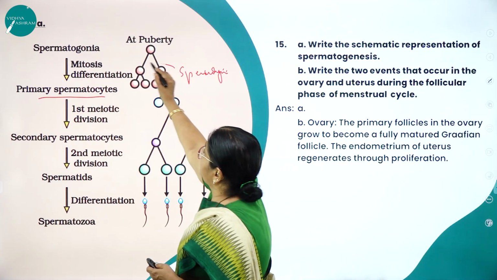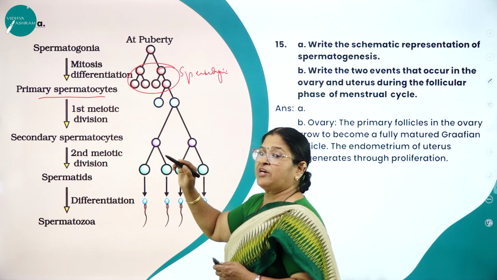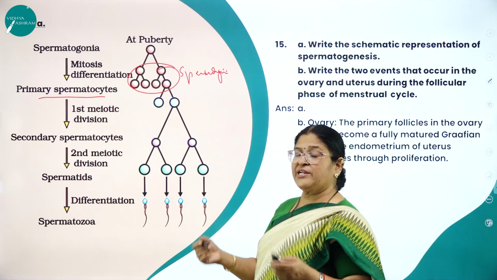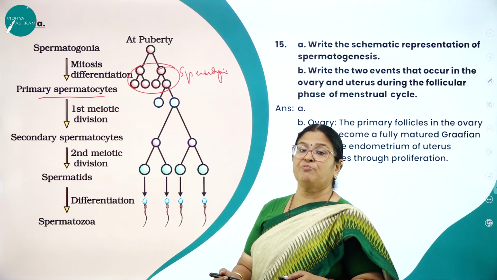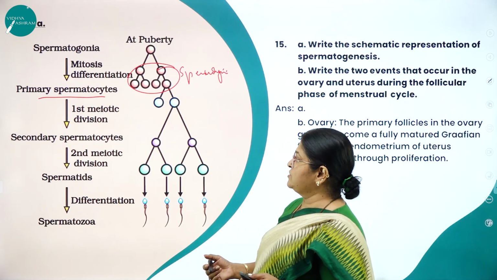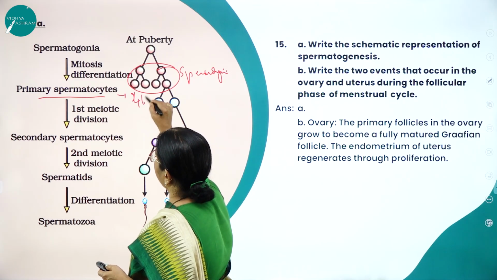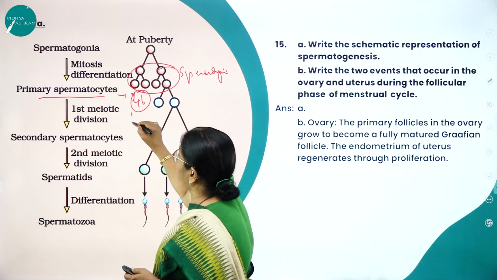So this particular phase we call the phase of multiplication, where we see a good number of spermatogonia are produced. They increase in size with accumulation of more nutrients in the cytoplasm. And the primary spermatocyte will have 46 chromosomes, so it is diploid.